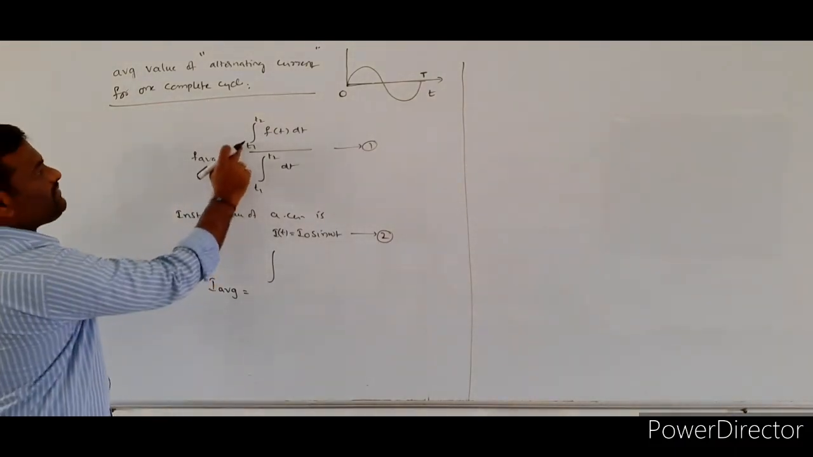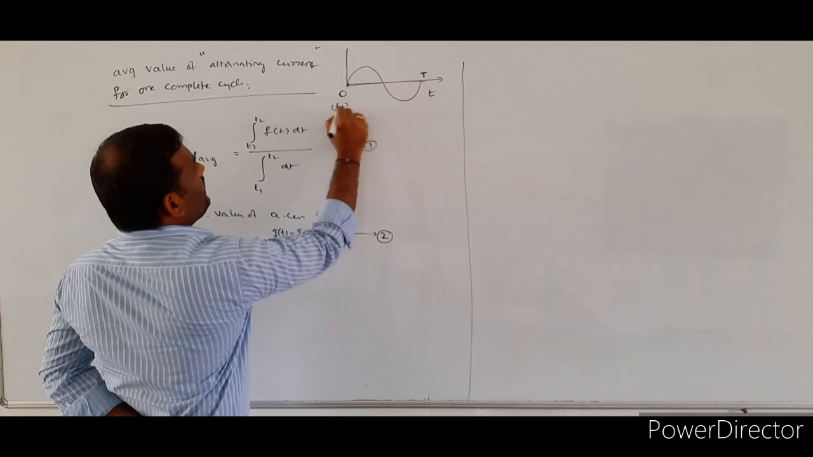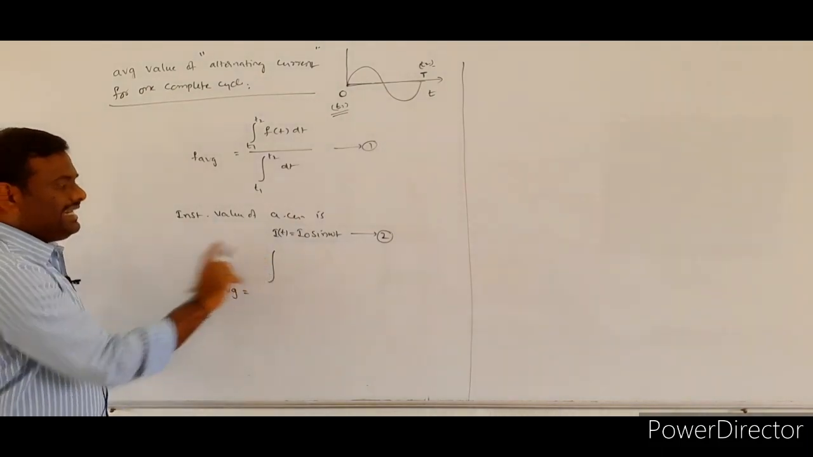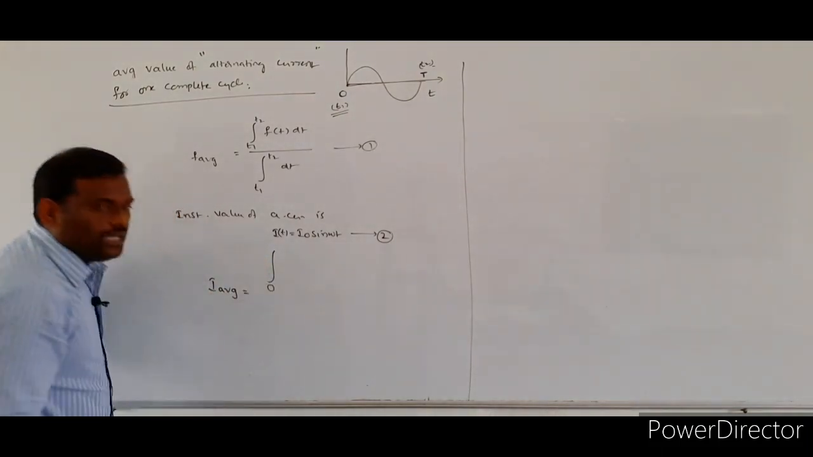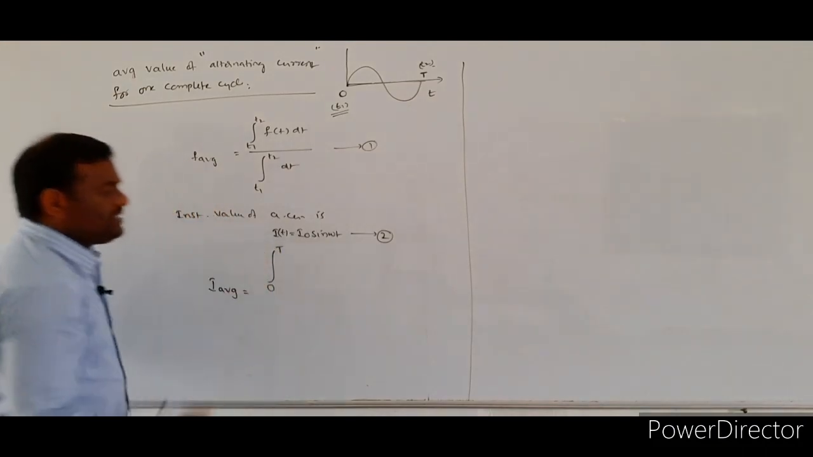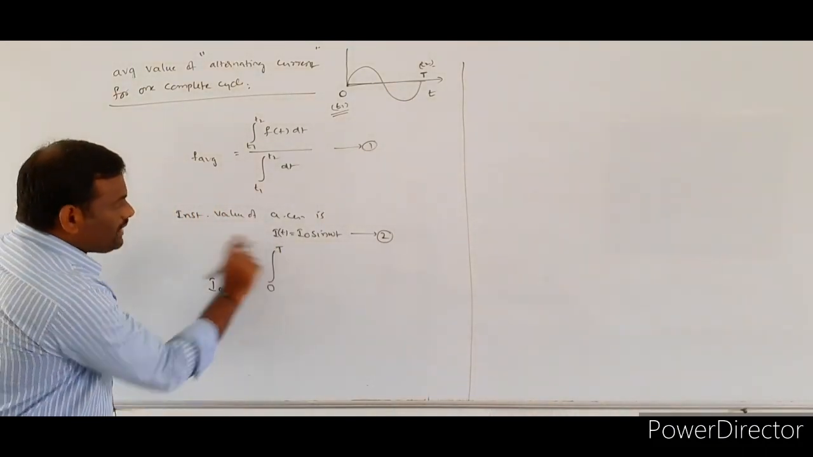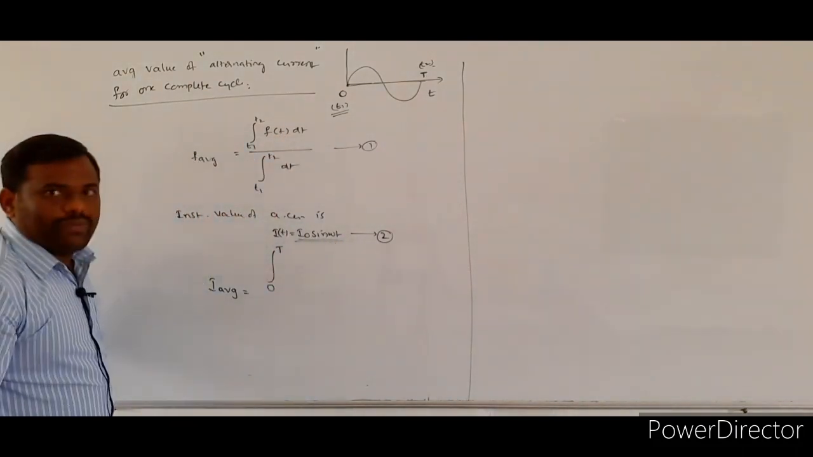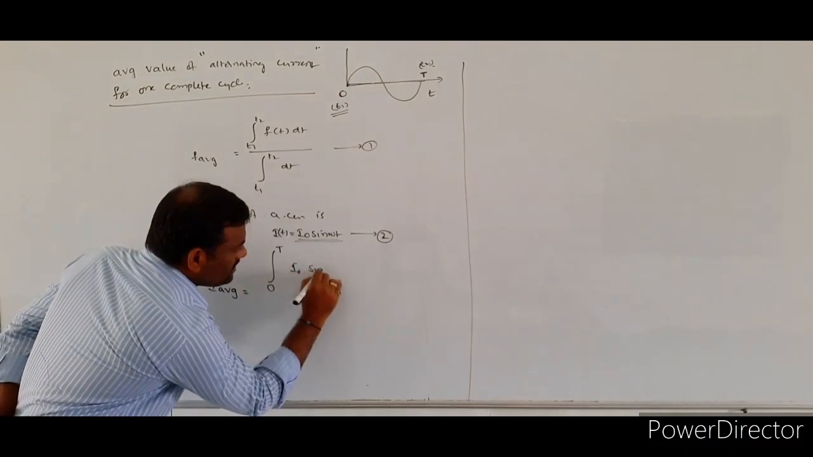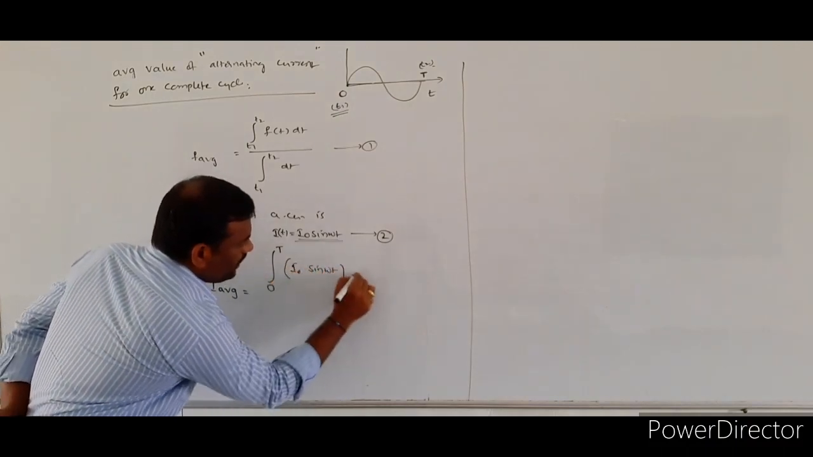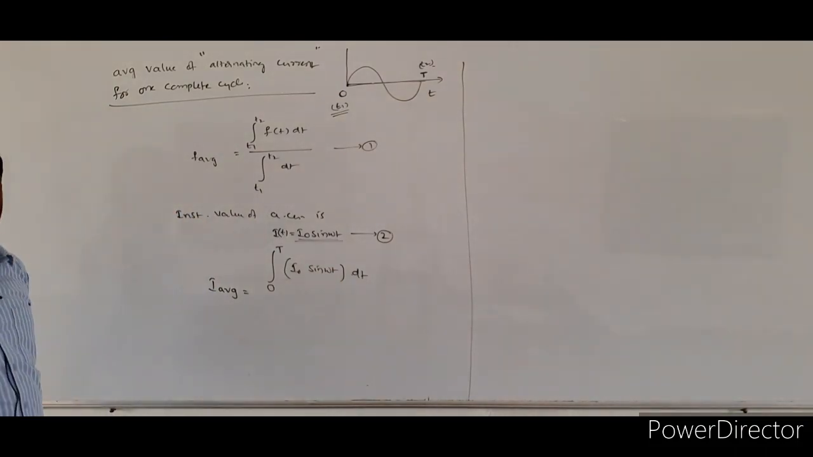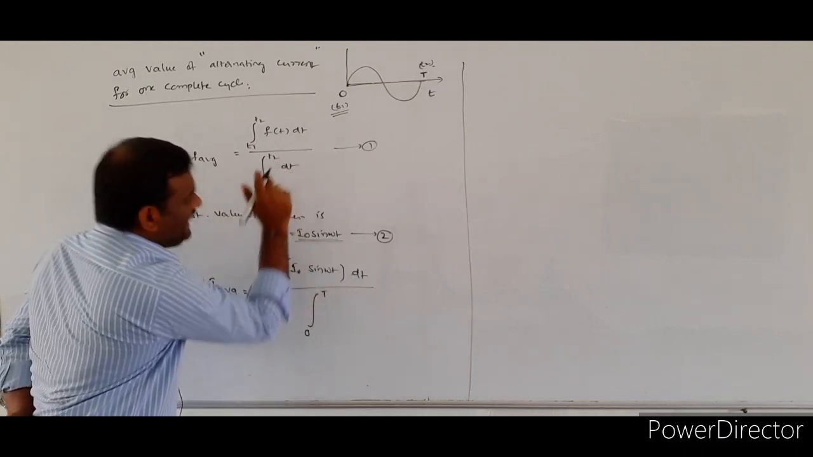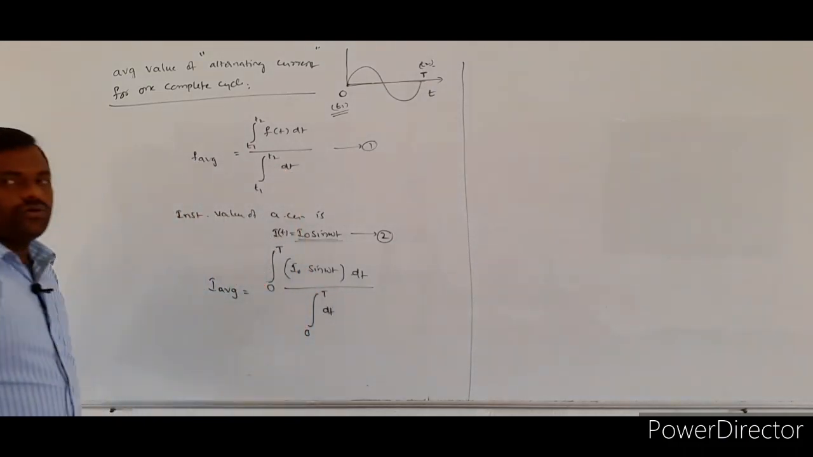So in the limits from T1 to T2, T1 is indicating 0 and T2 will be indicating capital T. So I am writing directly the lower limit value is equal to 0 and the upper limit value is equal to capital T. So 0 to capital T, in the place of f of t, what we have to write? I naught sin omega t into dt, integral 0 to capital T. Only dt will be there in the denominator, so I will also write only dt.